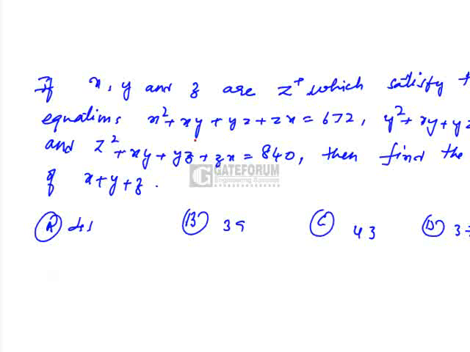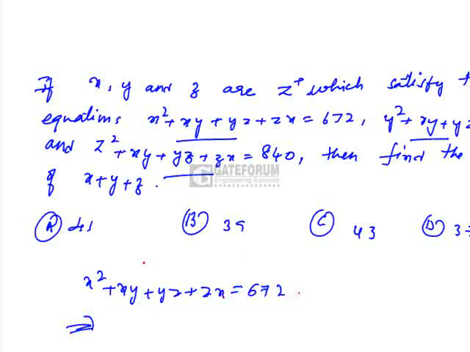In this problem it is given that x, y, and z are positive integers which satisfy certain equations. These 3 equations are given and you have to find the value of x plus y plus z. Now let us take the first equation, which is x square plus xy plus yz plus zx is equal to 672. Then what we do is we'll factorize this. If I factorize, I'll take x common here and z common. So it will be x times of x plus y plus z times of x plus y is equal to 672. So I can take x plus y common again. So x plus y into x plus z will be equal to 672. And this 672 can be written as 24 into 28.